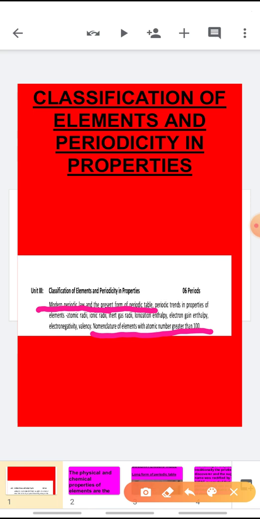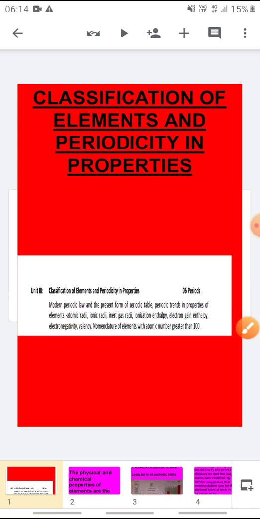And the third and last topic will be periodic trends and properties of elements, which includes atomic radii, ionic radii, inert gas radii, ionization enthalpy, electron gain enthalpy, electronegativity and valency. These are all the topics we have to cover.